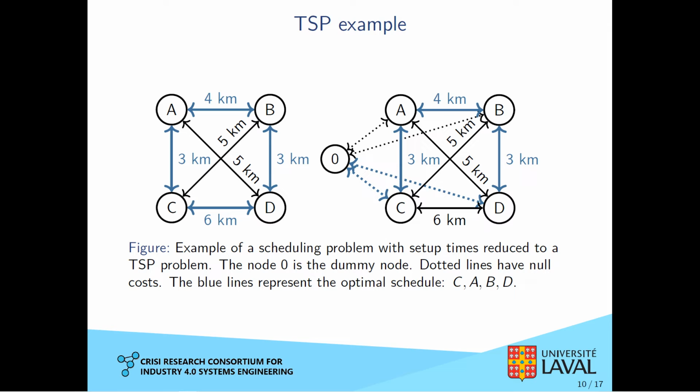To convert it into a scheduling problem, we can add a dummy node. This dummy node represents the start of a schedule. It is conveniently named node 0 since all of its edges are of weight 0. Instead of the nodes being cities, they represent tasks to schedule, and the edges are setup times between each job. So basically we end up with a solution to a scheduling problem without considering, let's say, cumulative resources and such.